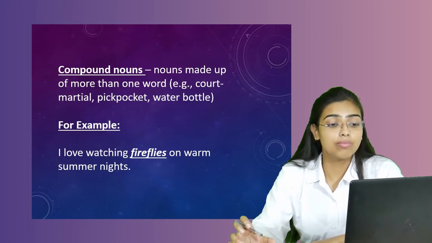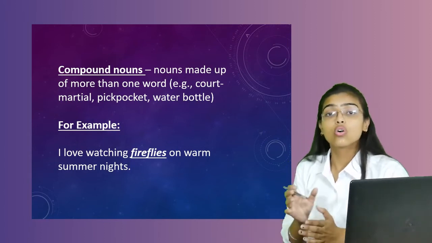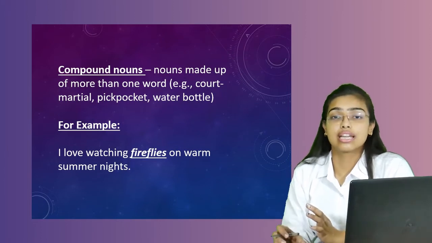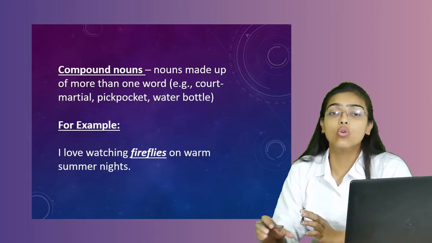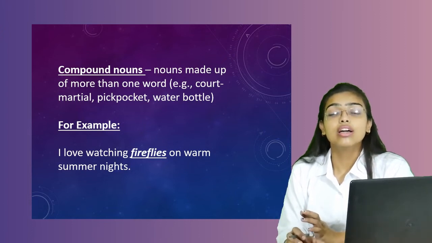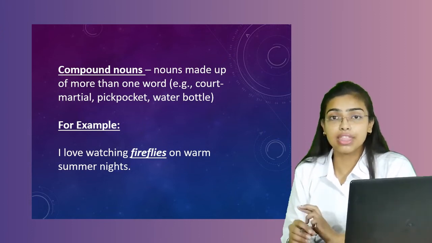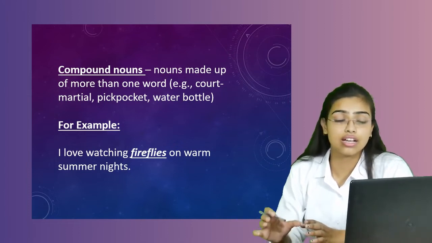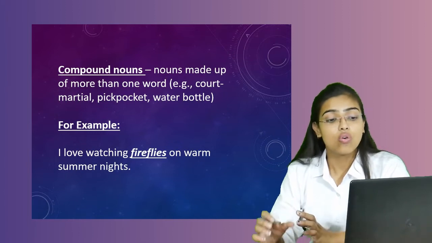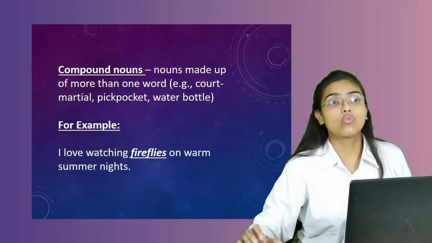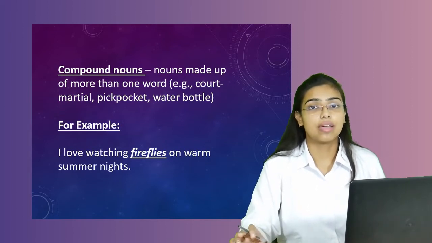What do we mean by these words? Court martial. Here there are two words. First is court, second is martial. Both have their own meanings. Second is pickpocket. The first is pick, to pick something, and pocket is referring to a different thing. When we join these two words, we get a new word, that is a compound noun. Water bottle. Water plus bottle. We are talking about water and bottle at two different times.